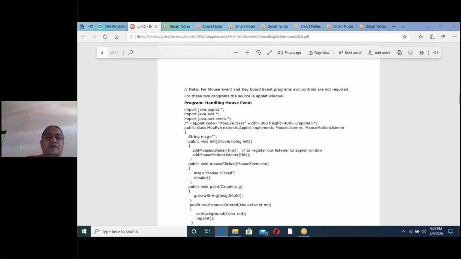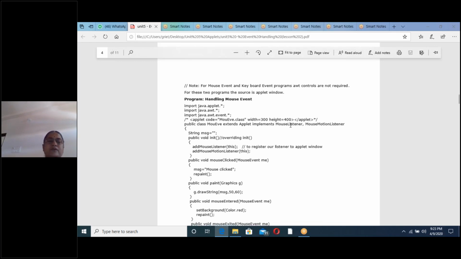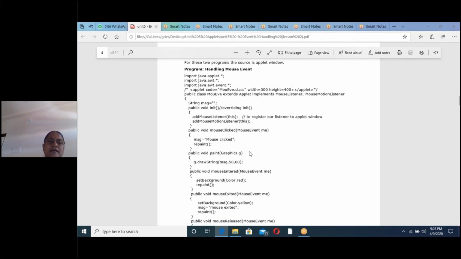Appletviewer will enter into this one. Here, what is this applet tag? moveEve.class means this .class file is executed by the appletviewer. Next, what we have written, width is equal to 300 and height is equal to 400, means an applet window of width 300 and height 400 is created. Next, when you execute this program, this .class file is executed.